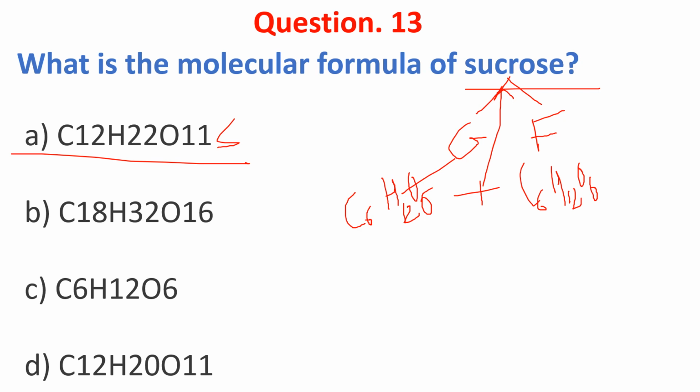Option B, C18H32O16. This is the molecular formula of raffinose. C6H12O6 is the molecular formula of glucose. C12H20O11 is a formula of keto lactose. The answer is A.